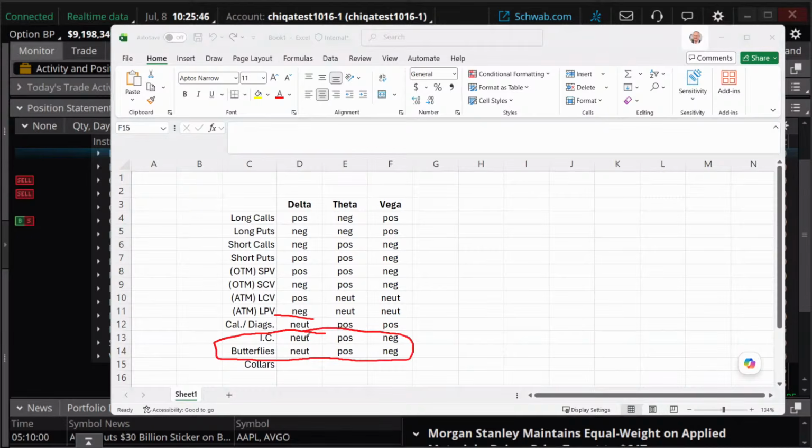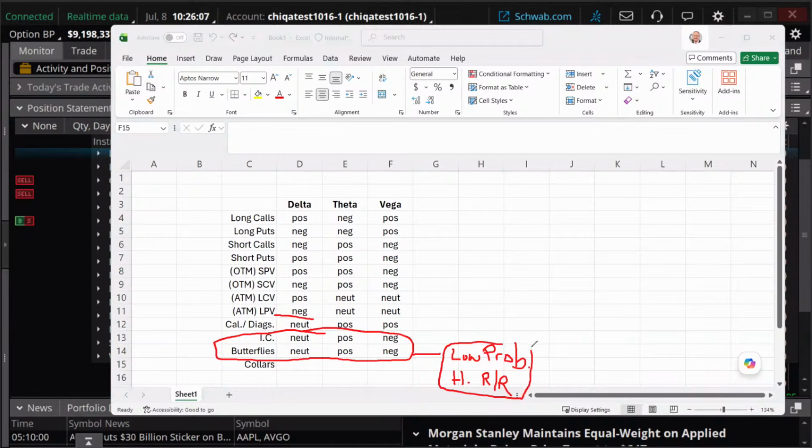I would kind of summarize them this way. Butterflies typically are lower probability, but higher potential return. That's a generalization, but typically lower probability, higher return on risk on those.